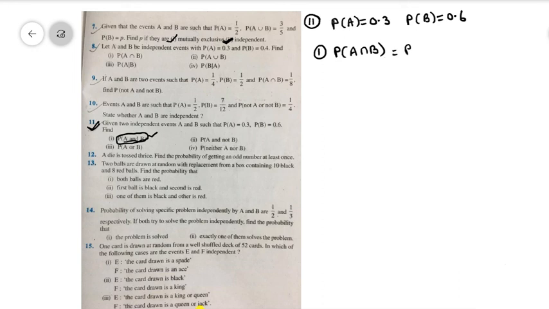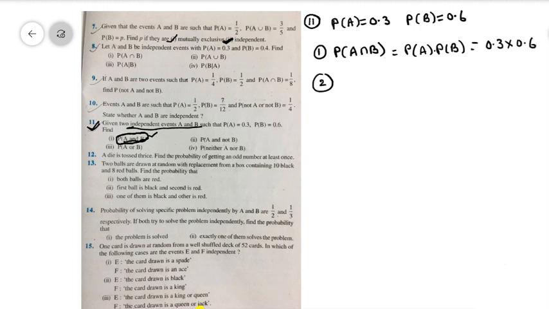Next you can see I am discussing question number 11. In the 11th question they have given P of A is equal to 0.3 and P of B is given as 0.6. Right. The first question is asking to find P of A and B. P of A and B means 'and' denotes intersection. That means we have to find P of A intersection B. Because in the question A, B are given as independent events, P of A intersection B is equal to P of A into P of B, that is 0.3 into 0.6. You will get the answer.